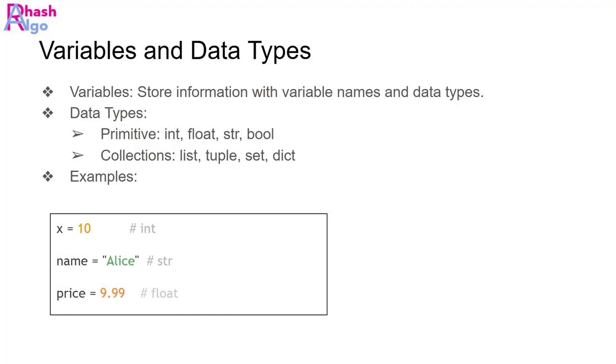Variables store information in memory like a box holding data. In Python, you don't need to declare a type explicitly. There are two types of data types shown here: primitive data types and collections. Primitive data types are int, float, string and bool. Collections are list, tuple, set and dict. What are these? Let's see with an example.